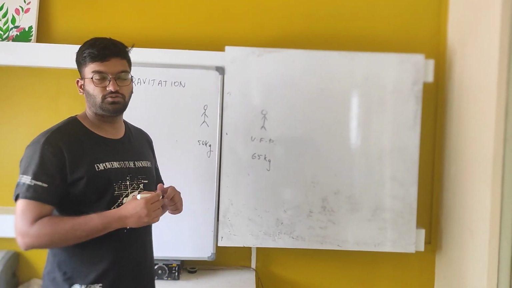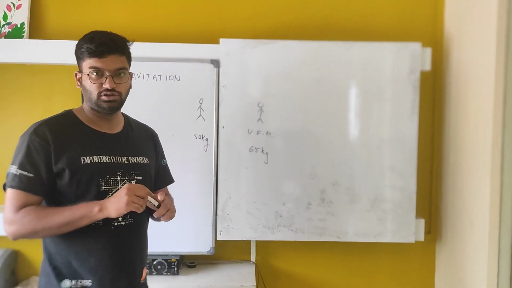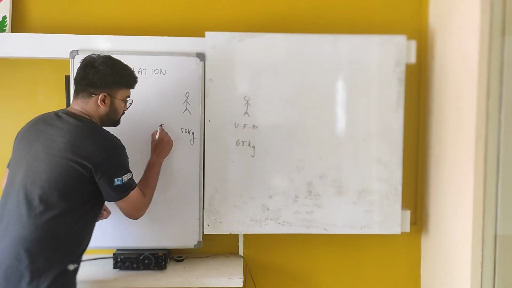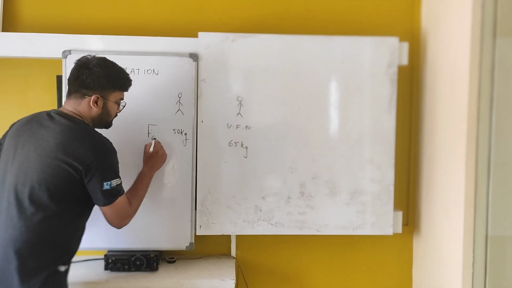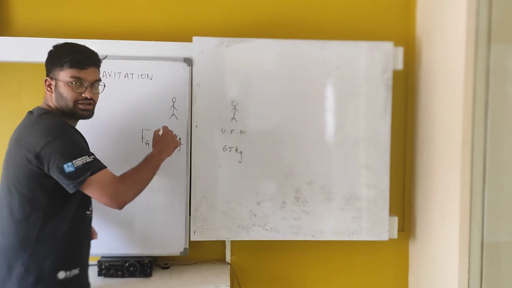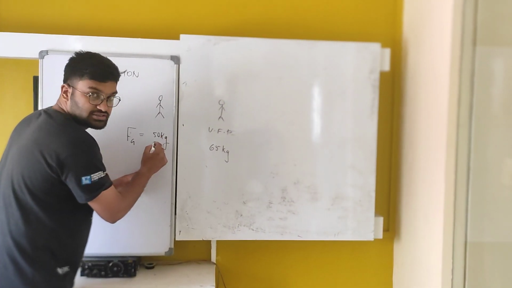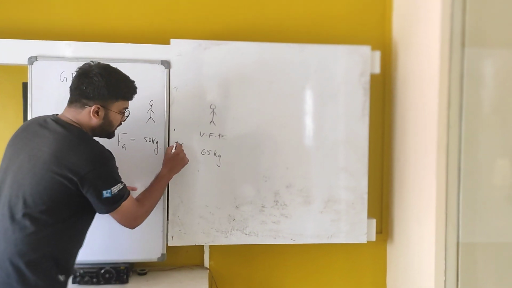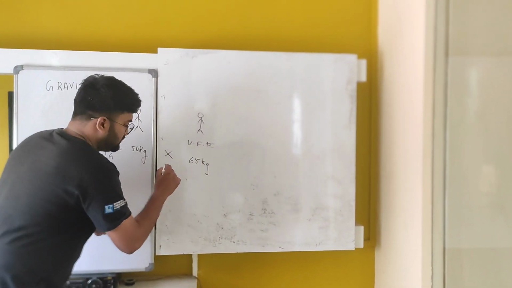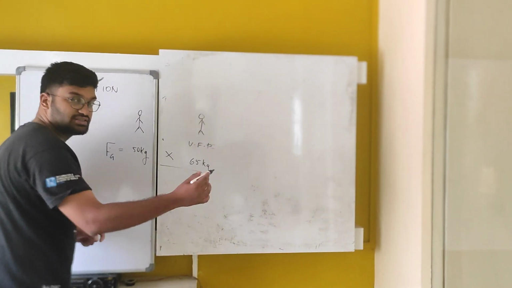To find the gravitational force of attraction between you two, we take your mass, which is 50 kg, multiplied with the mass of Mr. Joe Biden, divided by the distance separating you.